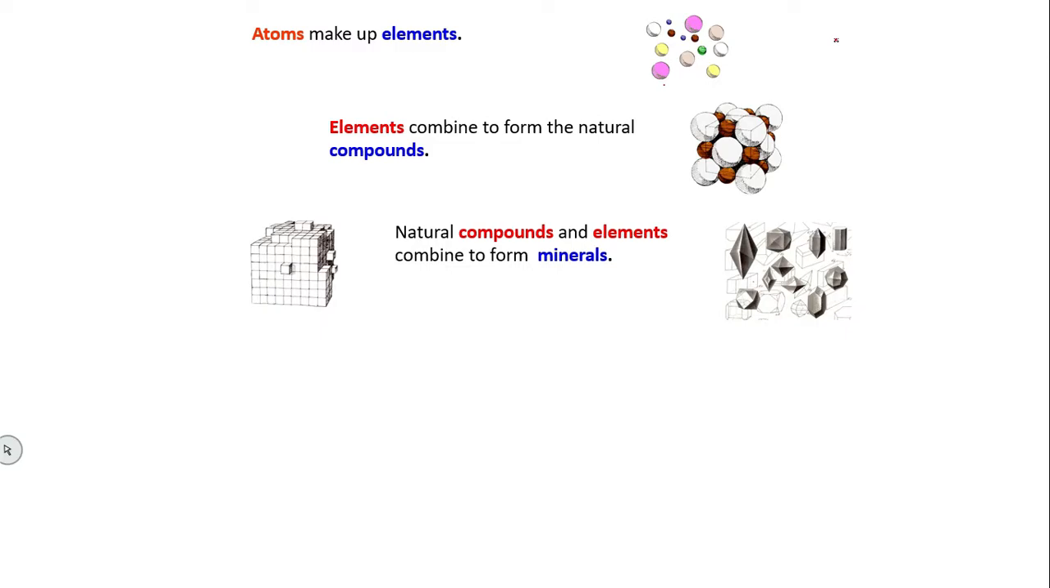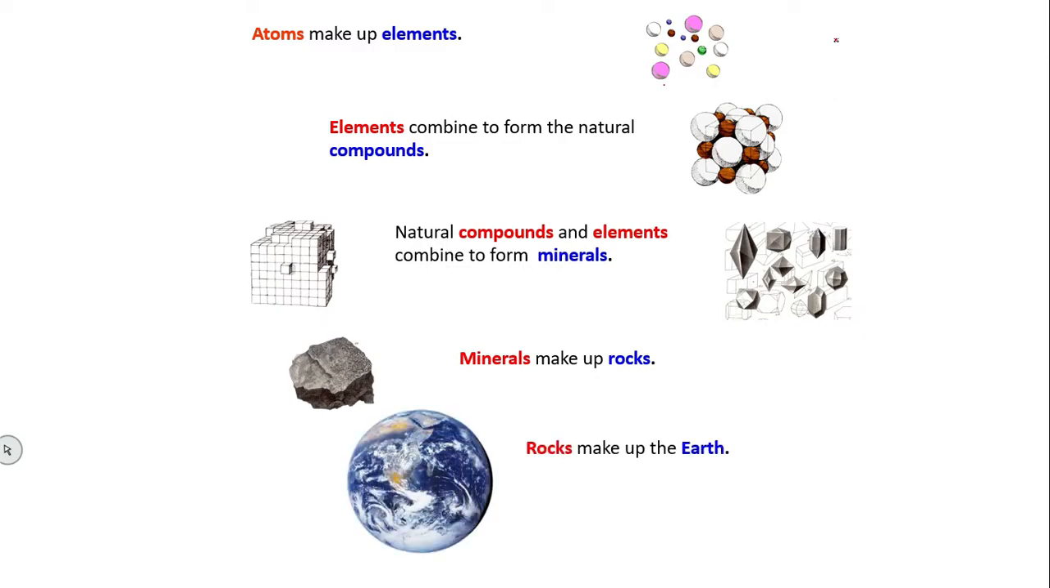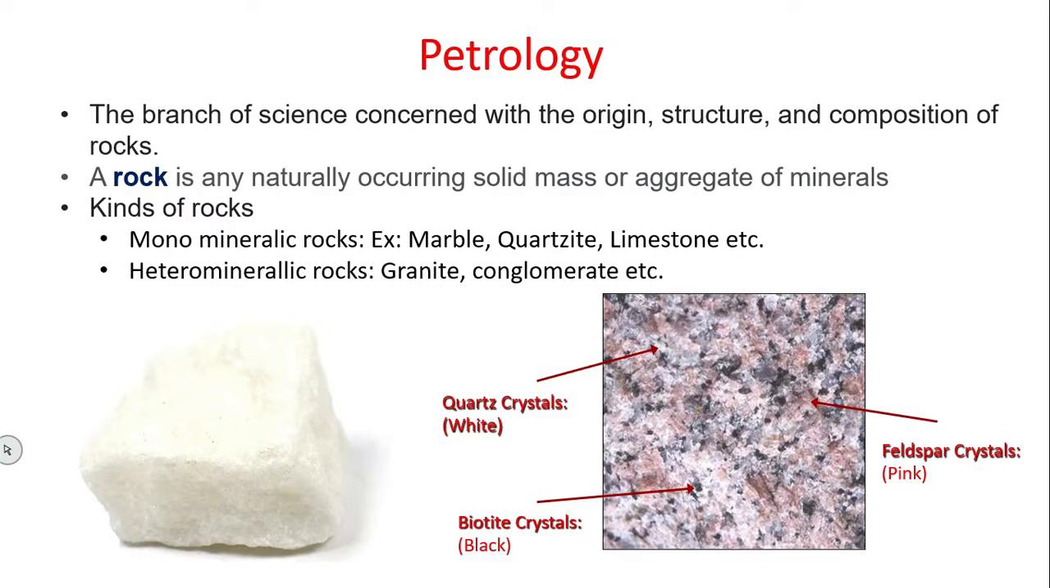First atoms will form elements, elements will combine to form compounds, and compounds and elements will combine to form minerals. And when these minerals combine together, they will form rock, an aggregate of minerals. When one or more minerals come together, they form rocks. Then when rocks come together, they form the earth. So this is how the science goes, from atom to earth. We are going to study the rock part here. We have already studied mineralogy in PUC first year, so now the next part is petrology.